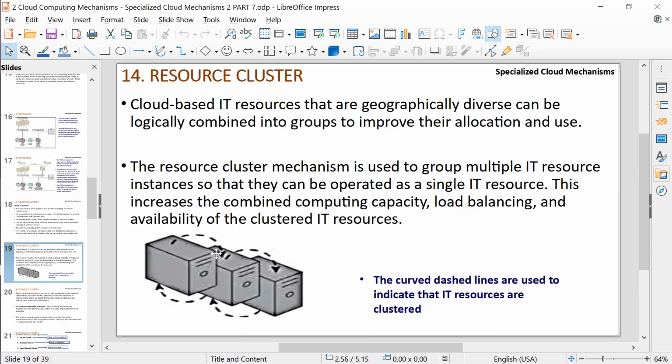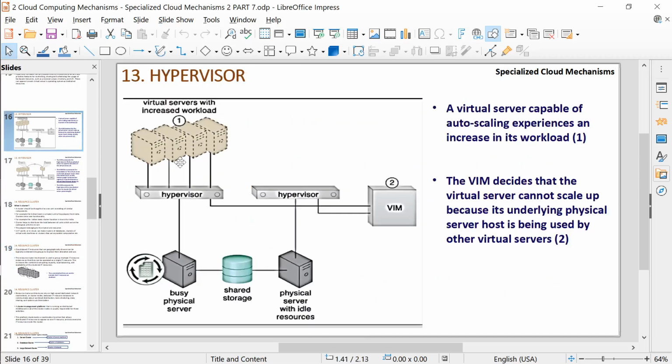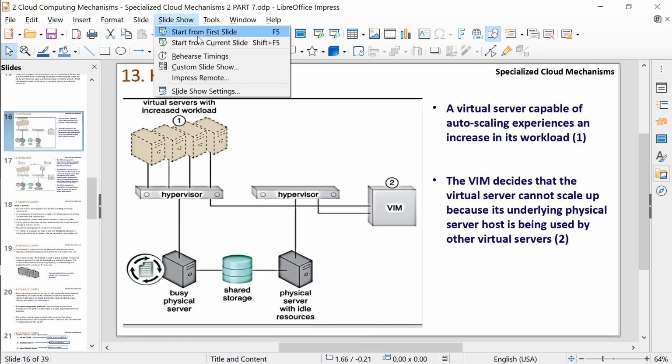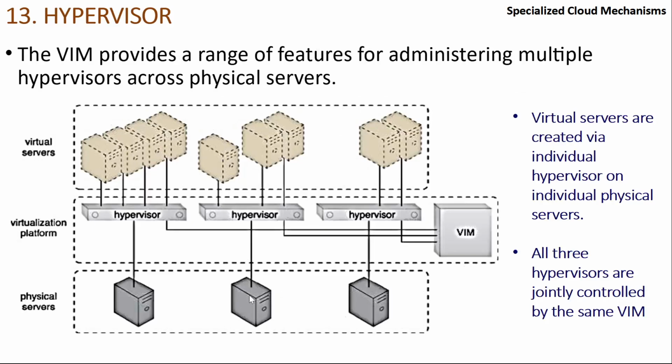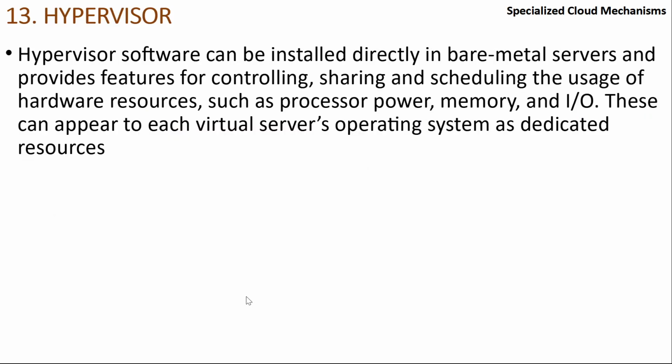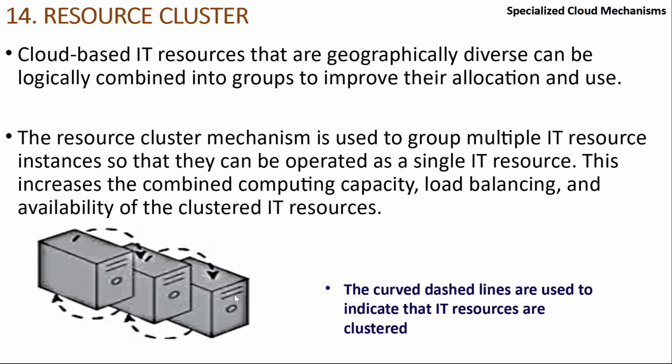Whenever you see these dotted lines, in this case the 3 lines in the 3 machines, these are physical machines, okay? I hope you are all distinguishing between a physical machine and a virtual machine. The one on the top that you're seeing, a virtual machine, is drawn with a dotted line, and here it is bold and dark. It means it's an actual physical machine. When you see this dotted line, it means these 3 machines are part of the same cluster. They are in their cluster, and they are close to each other. So this mechanism is also used to increase the performance.